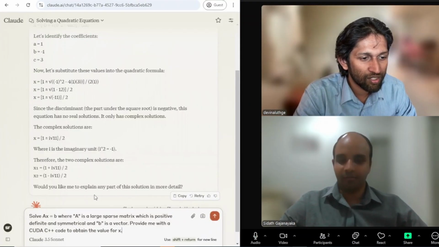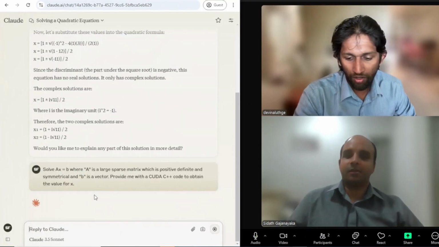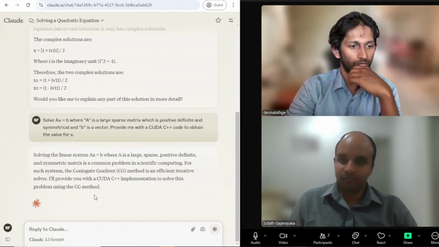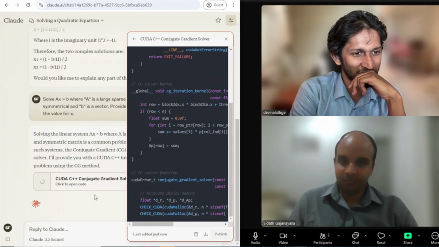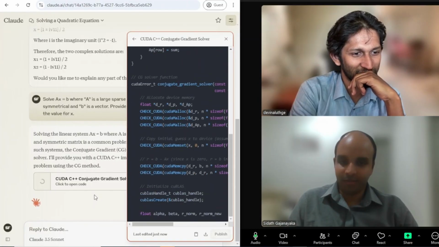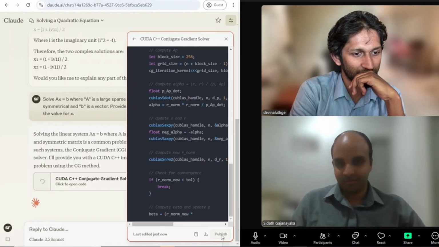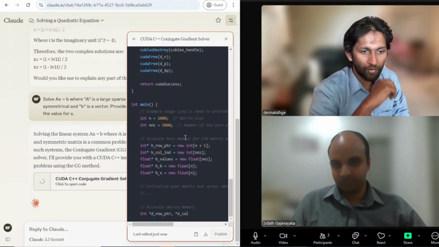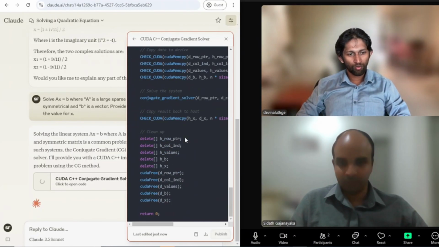So if you go to Claude. Okay, so it opened up a new window. I wonder whether we can run the code. Oh, we can publish the code directly from here, I guess. So here also I think it generates its own CUDA kernels.